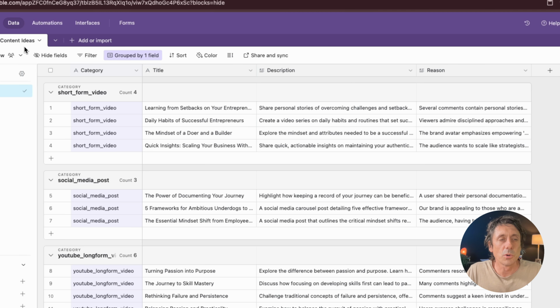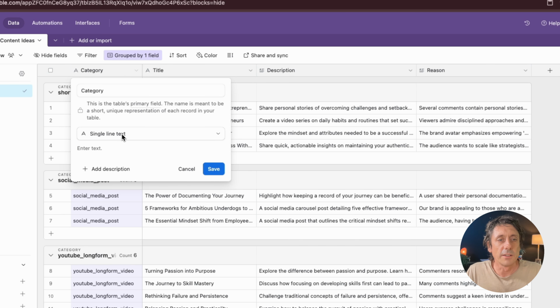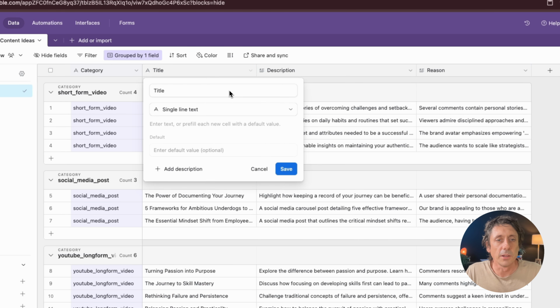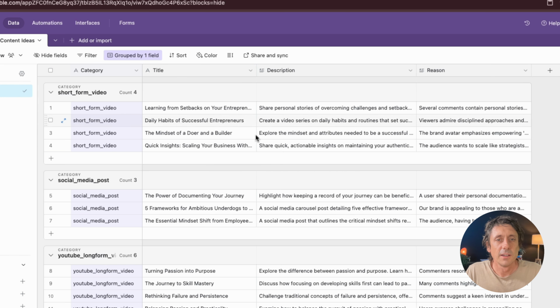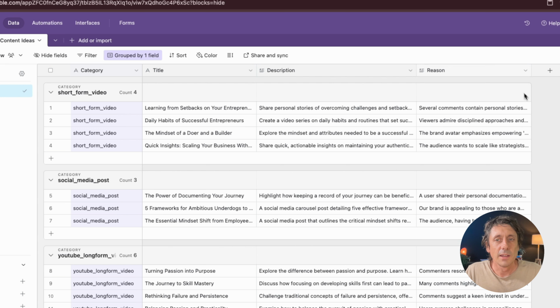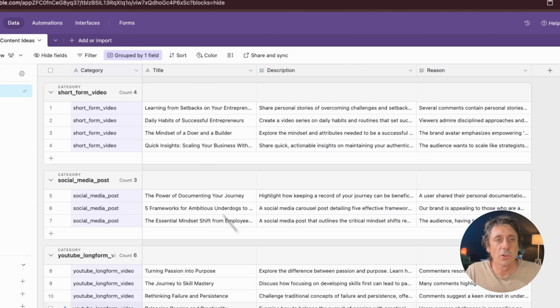Then we need another table called content ideas. Okay, so in here, edit the field, single line of text, call it category. And then another column here called title, single line of text, title. Another one called description, which is a long text, description. And then another one called reason in here, which is a long text. So make sure you've got all those set up.